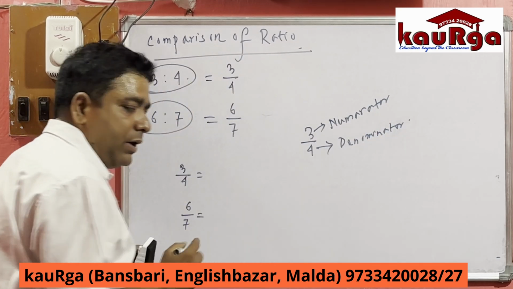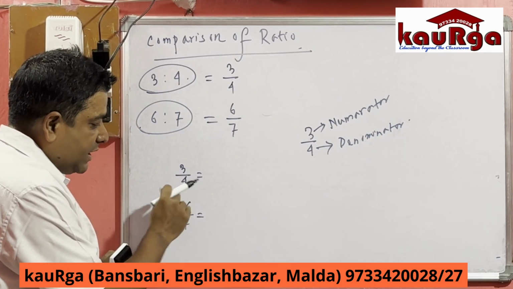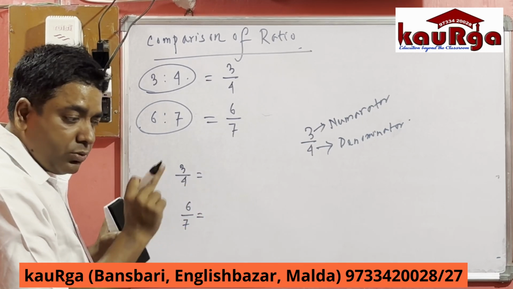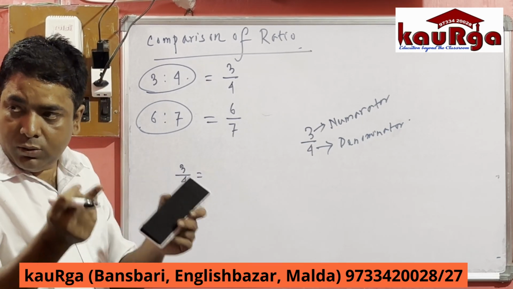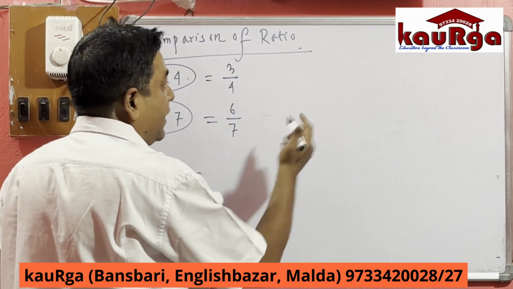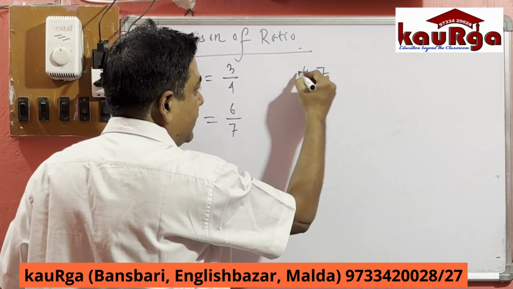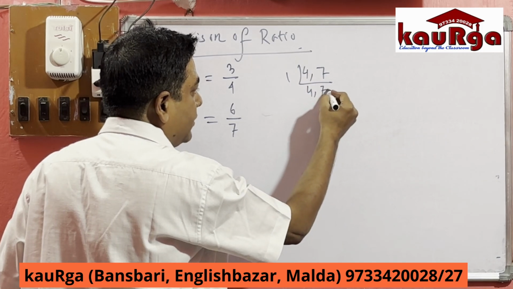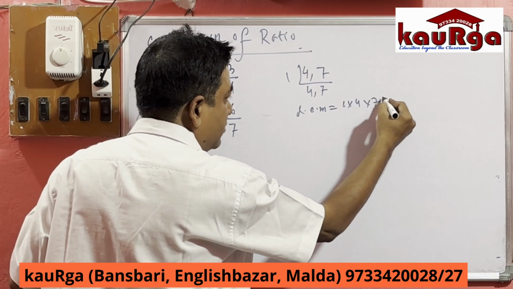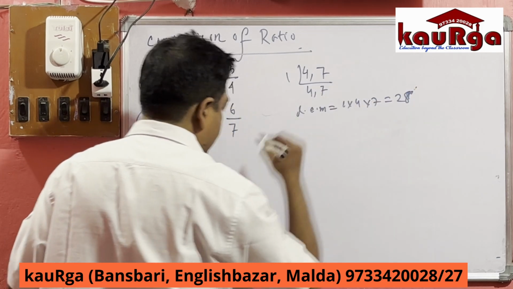For this type of problem, we always have to change the denominators 4 and 7 into the same value. So we have to find the LCM of 4 and 7. LCM is 28, since 1 into 4 into 7 equals 28.